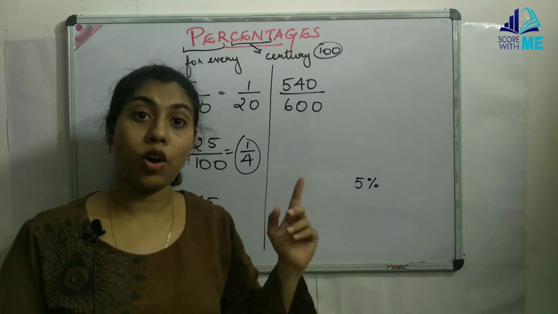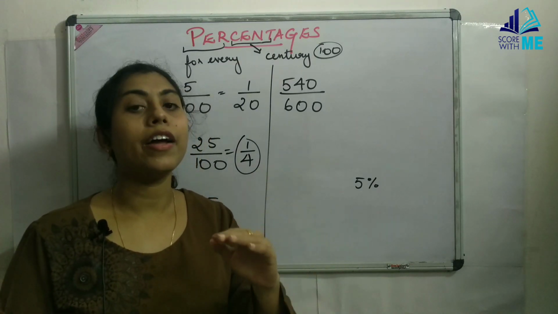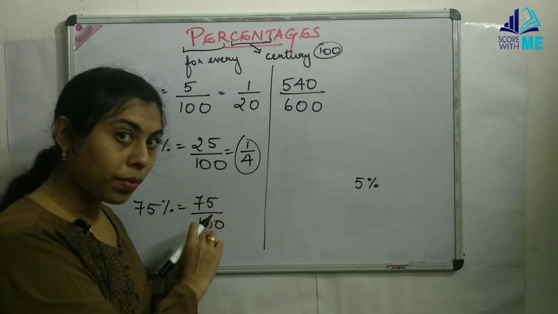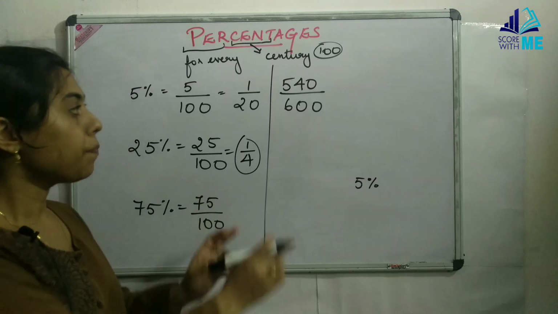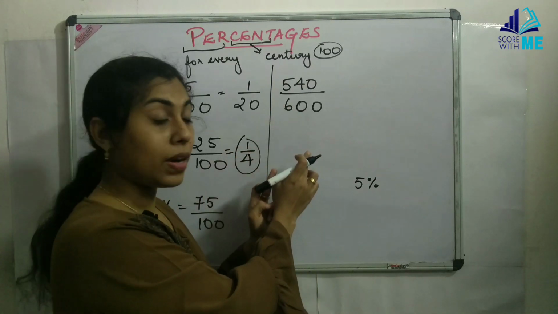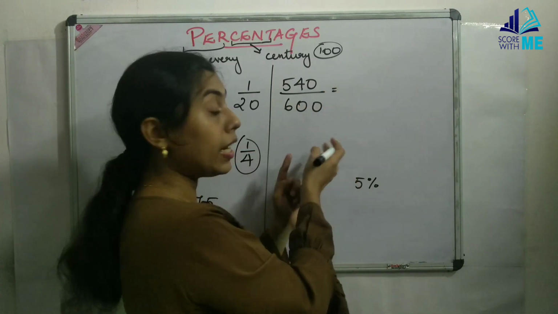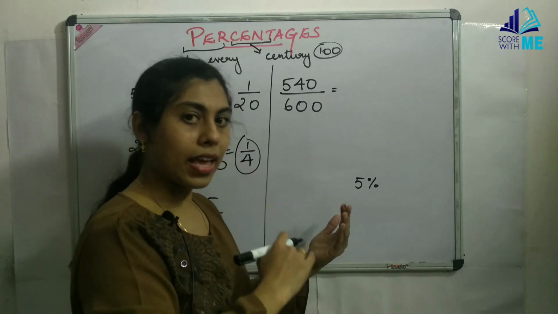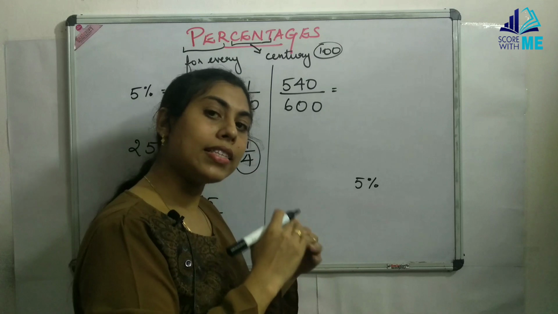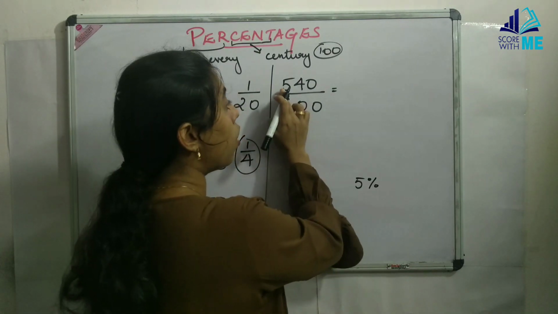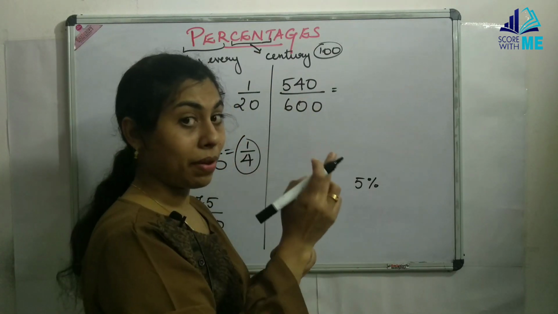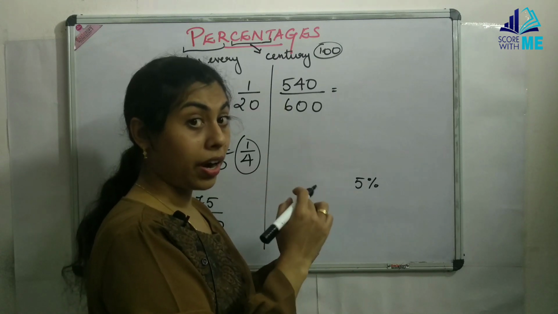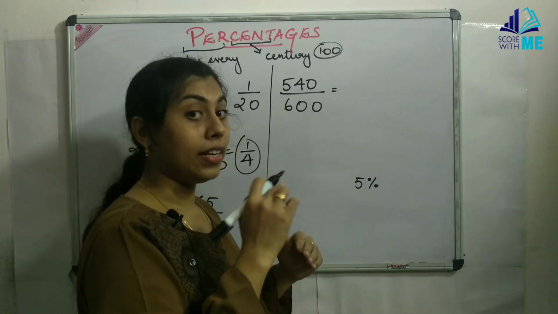I should divide the denominator in such a way that I should get 100 in the denominator. Anything with 100 on the denominator is percentage, isn't it? So here, if we need to find the percentage, I should divide it in such a way that I get 100 in the denominator. Once I get 100 in the denominator, I can say it is a percentage. Now 540 on 600, remember 600 has to be converted to 100, and we need to get 100 in the denominator.